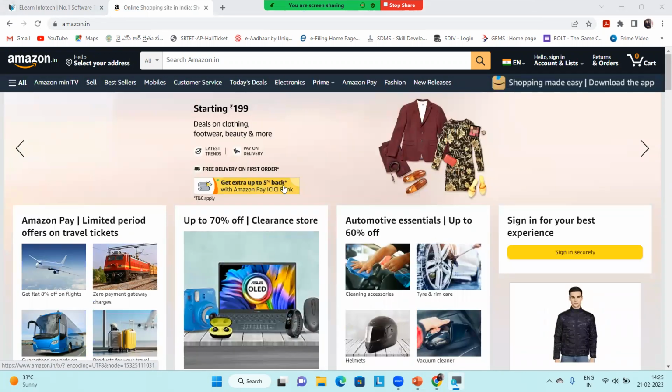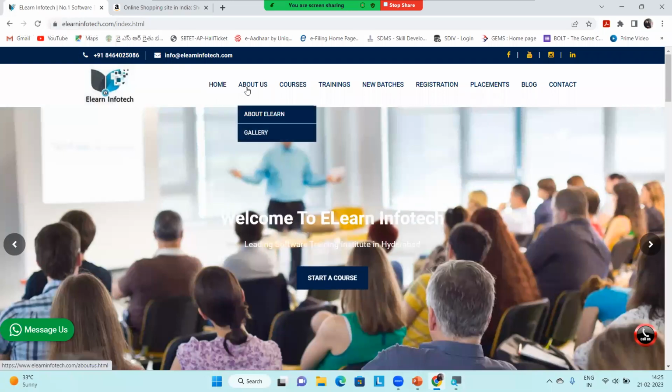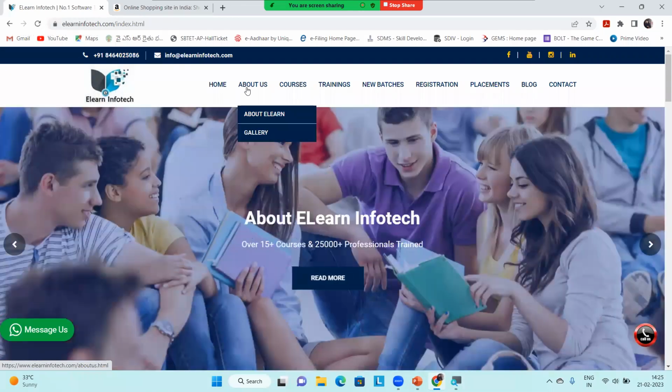Getting into details, the different types of web pages are the home page, about page, courses page, training page, registration page, and the placement and contact pages. Here, why is it different?